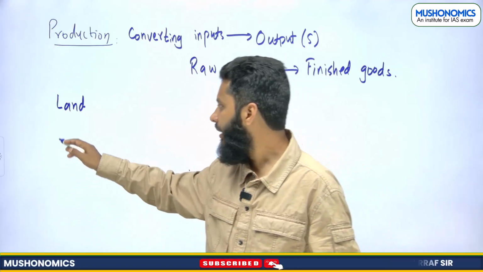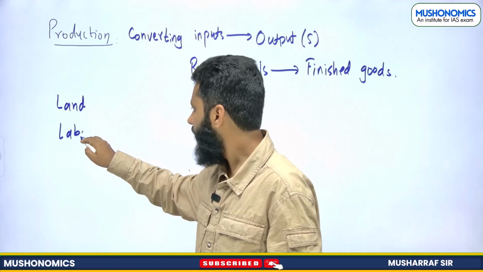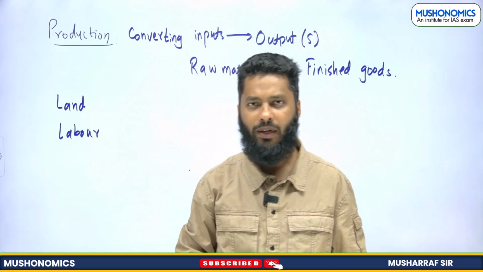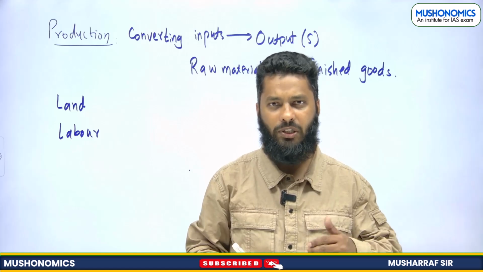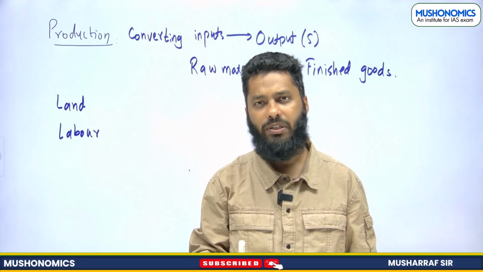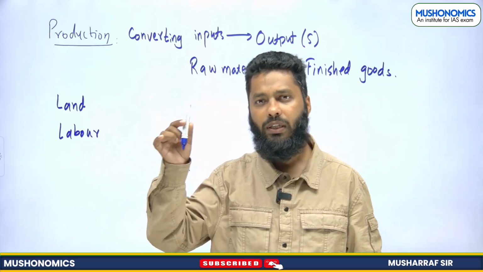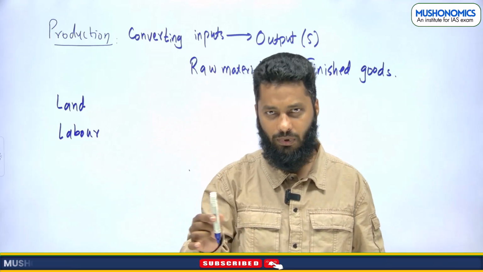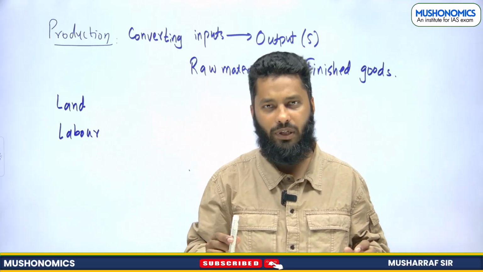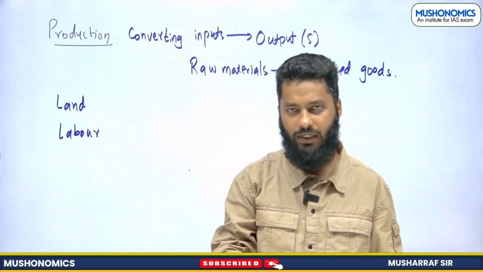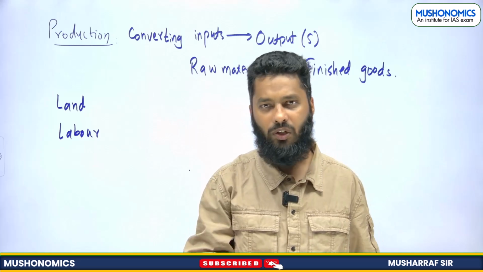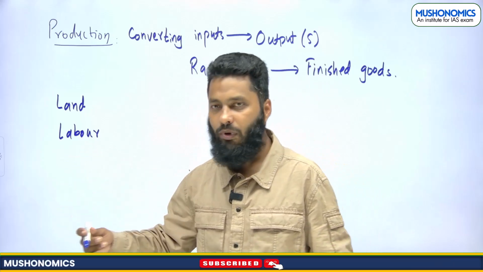Now what more do I need? I need a labor which will work for me, a human element. I'm not talking about machine. A machine will be used, but other than machine, a person, a labor will be involved in this production activity. So land is needed, a region, labor is needed, a human, and what else is needed?